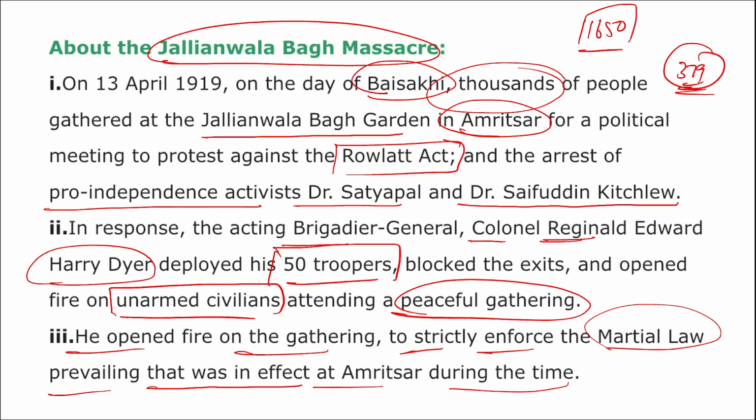We just saw here that they were revolting against this Rowlatt Act. What is this Rowlatt Act? Remember this Rowlatt Act here, it basically gave the power to the police to arrest any person without any reason. So against the protest for this Rowlatt Act, these people were there for the protest at Jallianwala Bagh when this incident took place. Right? So what is Rowlatt Act? It gives the power to the police to arrest anyone irrespective of the reason, or without any reason they can arrest any individual.